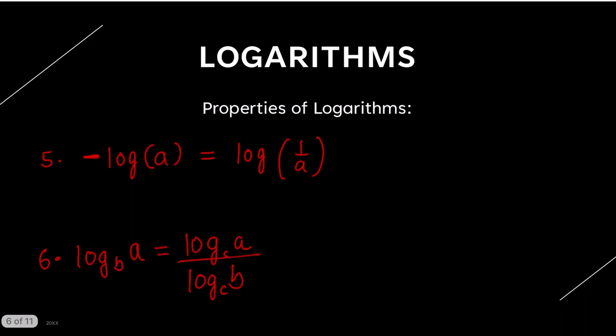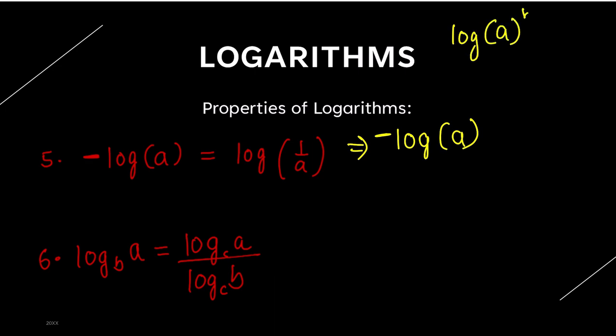Now, moving on. Whenever there is a minus sign in front of log, since I have already told you that for a raised to power b, you can take this b in front, that will make it b log of a. Can you not take this b back? Yes.